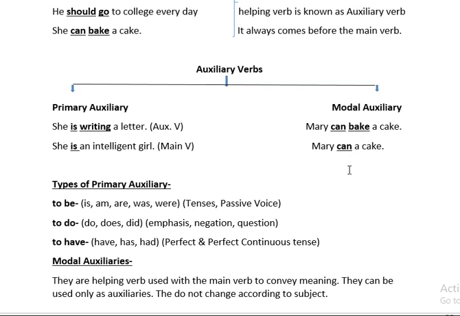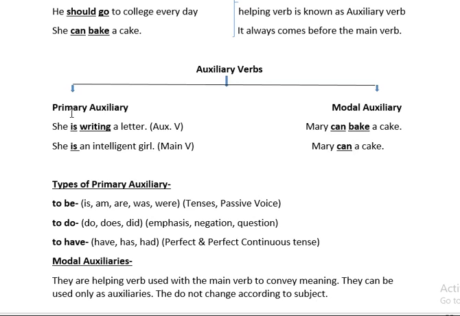It cannot stand alone. "Mary can a cake." It is a wrong sentence. It cannot stand alone until and unless I add the word "bake" here. Understood? So, modal auxiliaries are helping verbs used with the main verb to convey meaning. They can be used only as auxiliaries here. We cannot use them in any other sense.